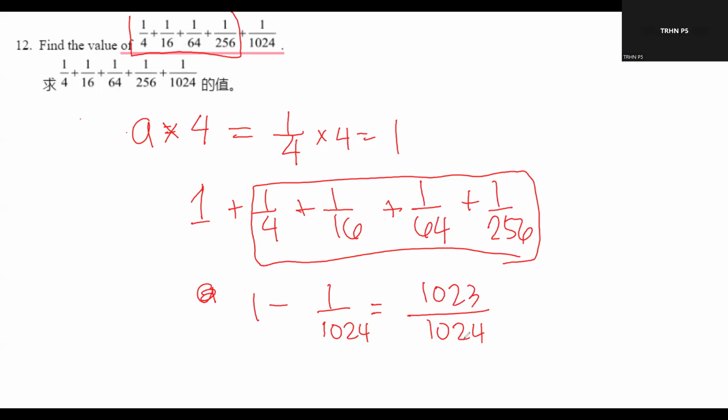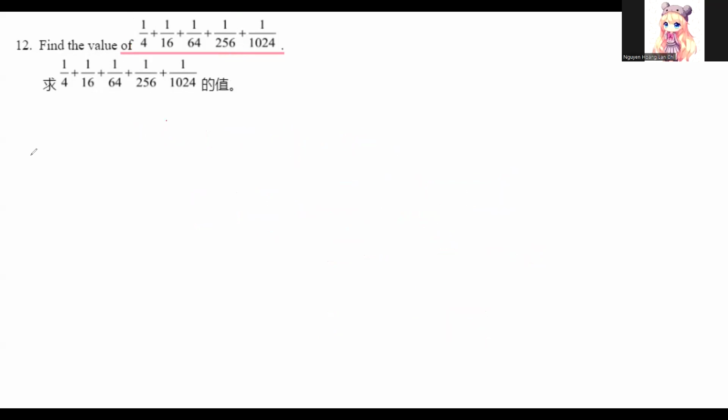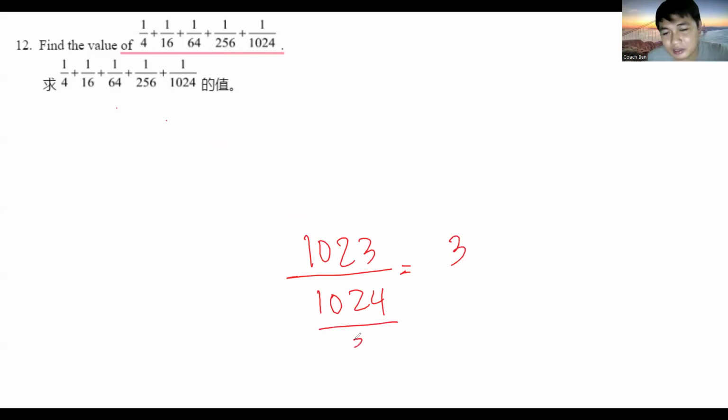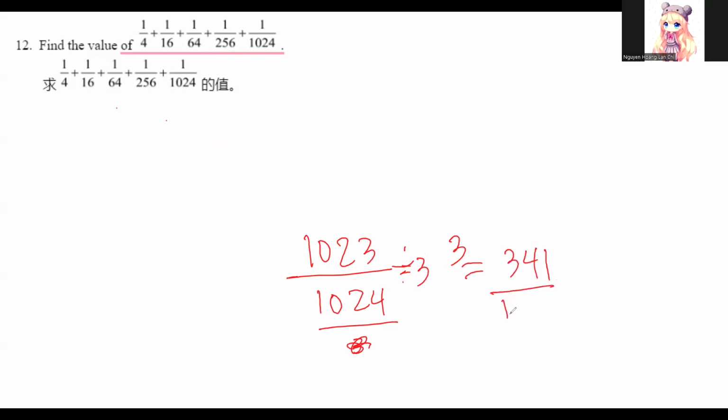Yes. Okay, let's double check now. But the solution, I think we have to do. Can you write for me 1023 over 1024 divided by 3? Okay, correct. So that is my answer. 341 over 1024. Okay, so very good.